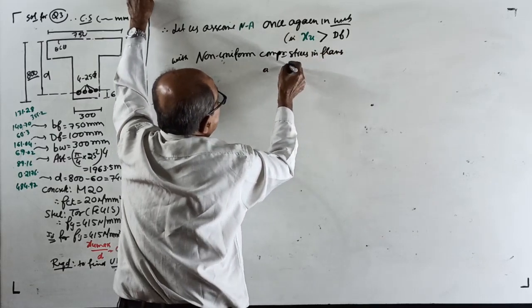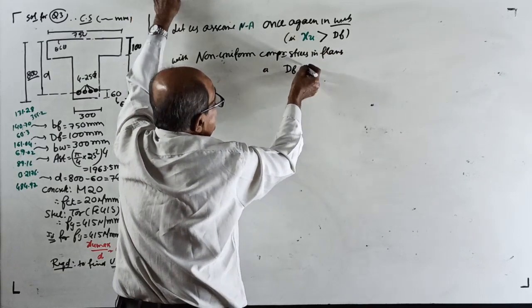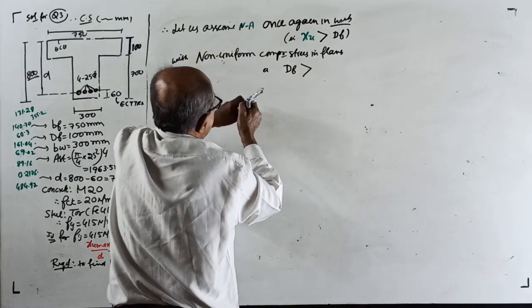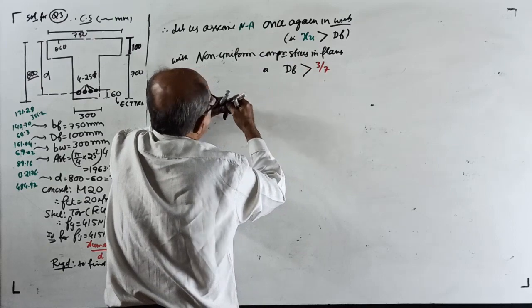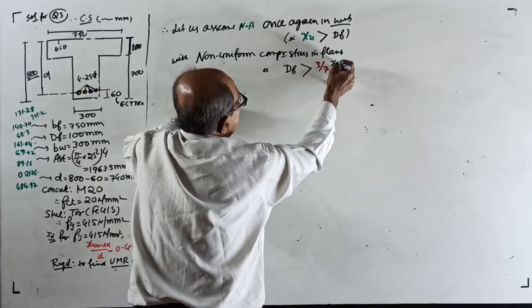That is, our assumption is DF is going to be more than 3/7 of XU.